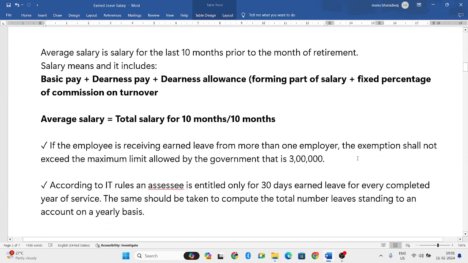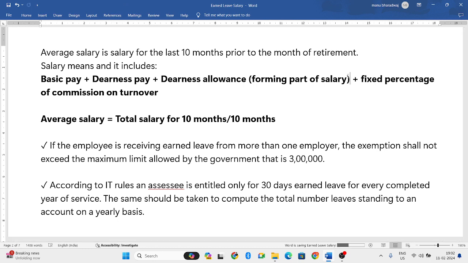There are some additional notes. For the 10 months, we consider the 10 months previous to the month in which he retired for the average salary. Salary includes basic pay, DA, and any allowance which forms part of salary or enters into retirement benefits, plus a fixed percentage of commission on turnover.